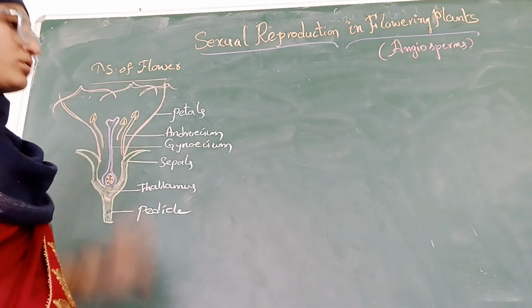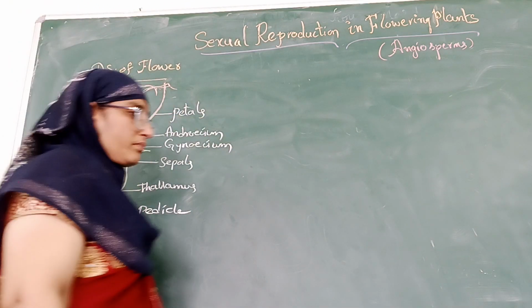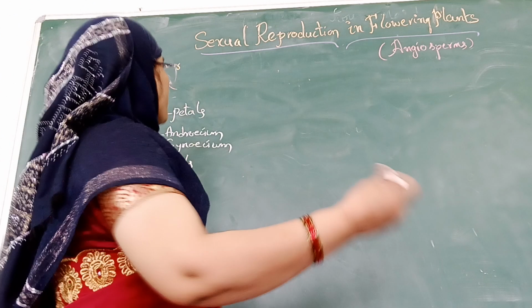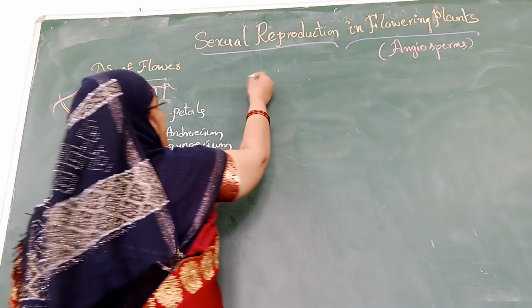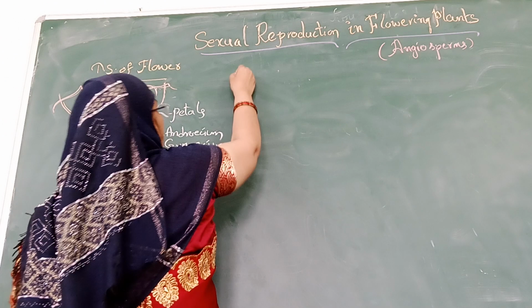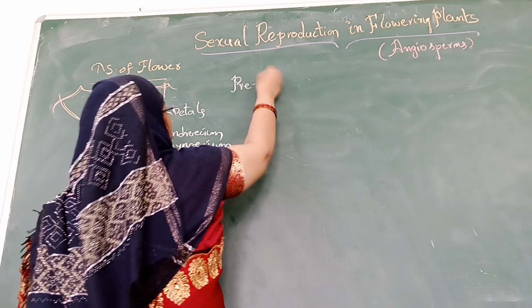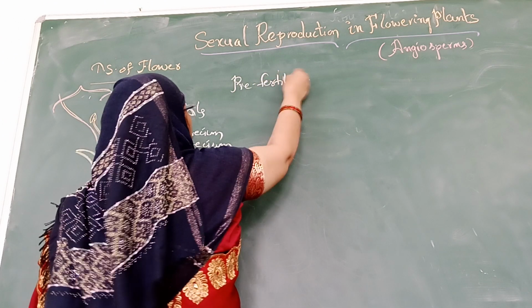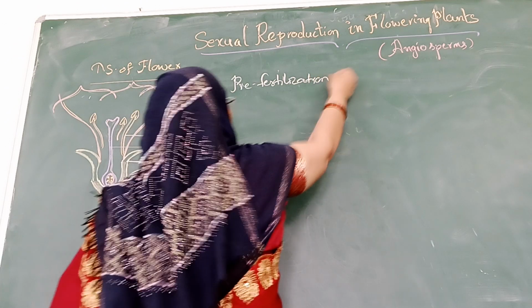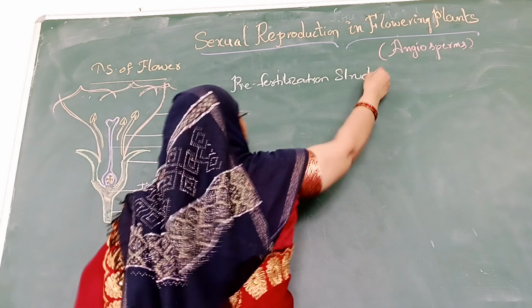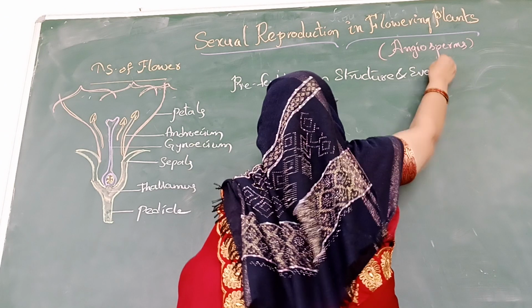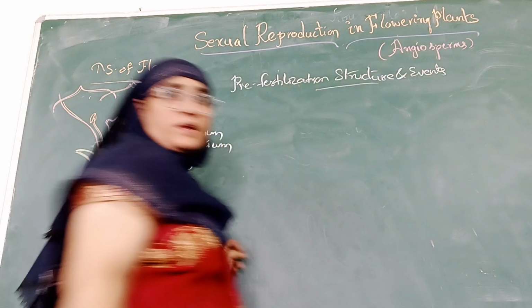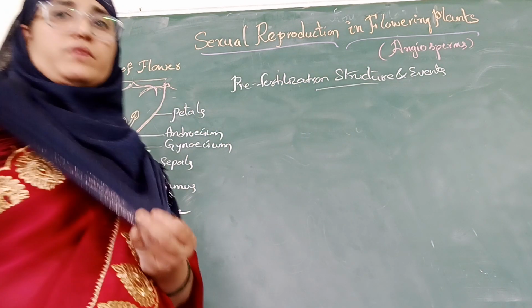Now, coming to pre-fertilization structure and events.